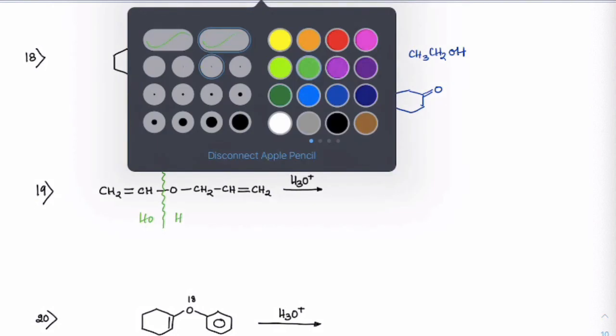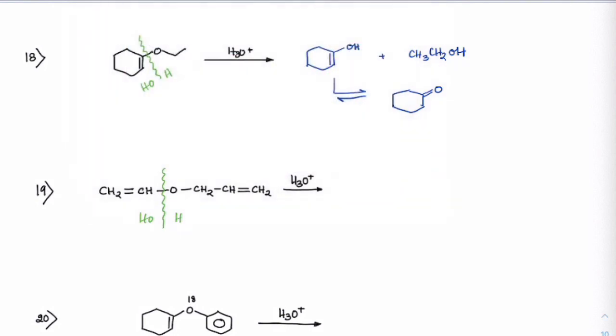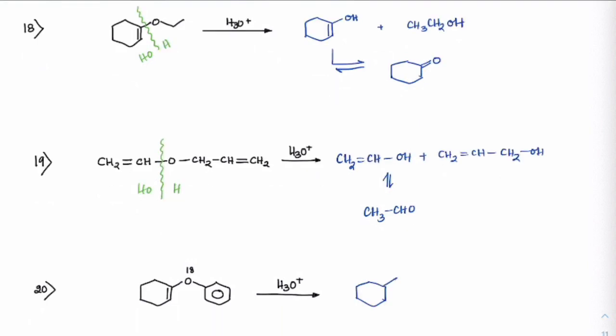So final product here would be, first you can see CH2 double bond CH with OH, plus CH2OH, and this will undergo tautomerism to give CH3 CHO. You will get this as the keto form, cyclic keto form, and this side we should get it as an alcohol, phenol form.